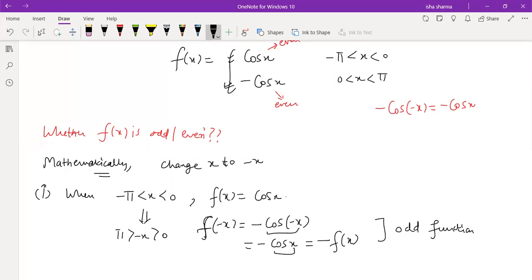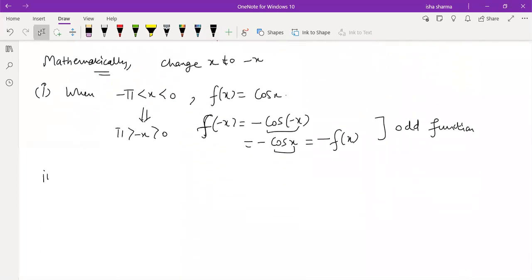So individually, what I just wrote there, that cos x is even and minus cos x is even, these were written in the standard domain of cosine x, which we know. But you can see here now that it is actually coming out to be an odd function. The function defined this way is turning out to be an odd function.